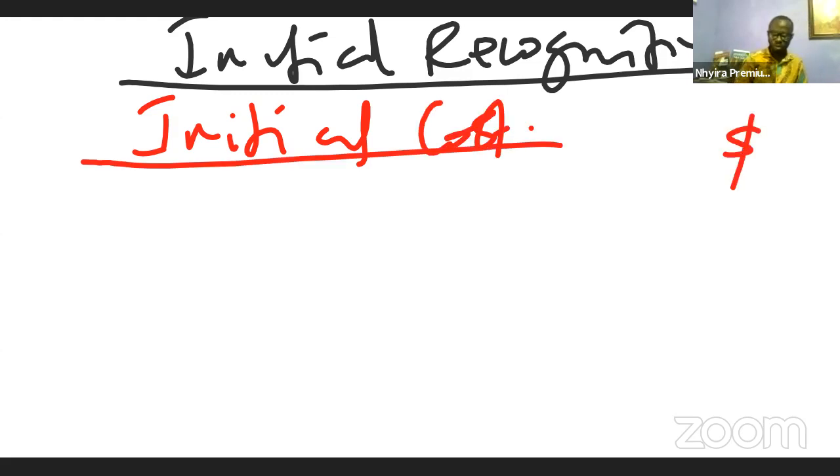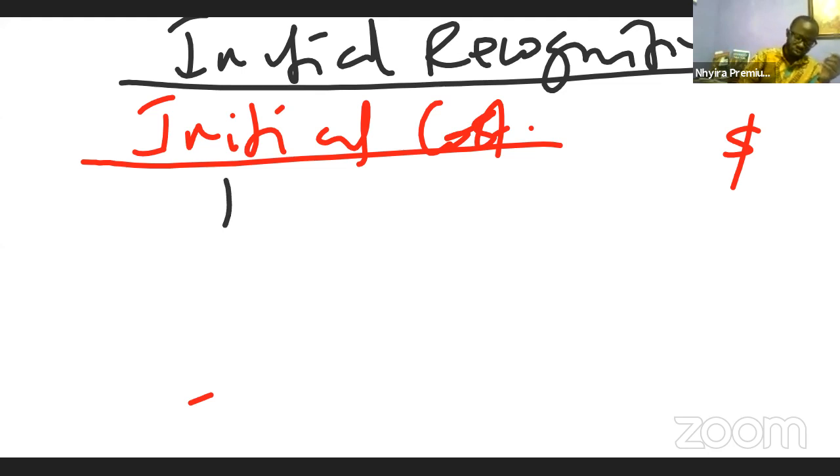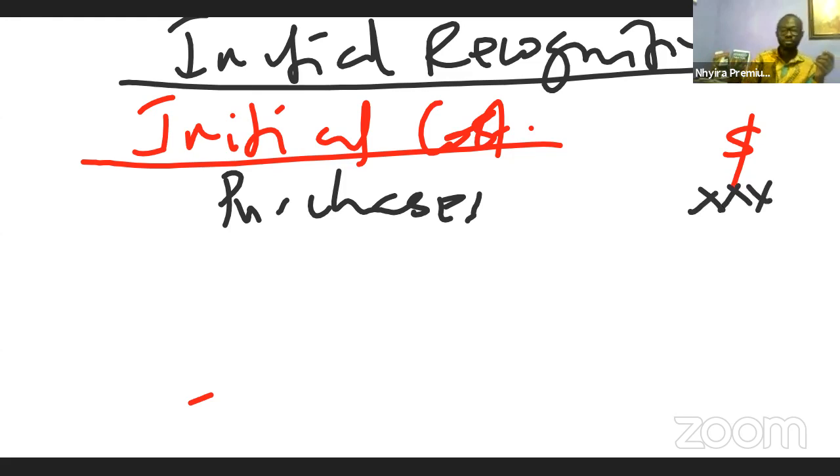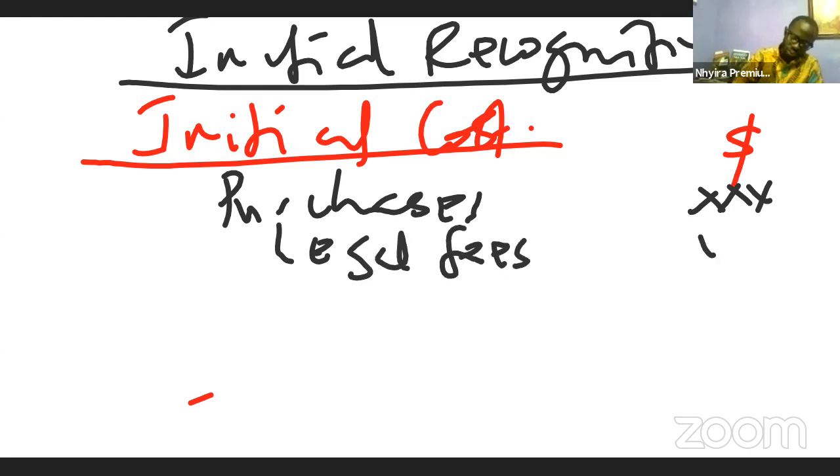So for pro forma purposes, if we want to look at the issue in relation to the initial cost of the property, plant, and equipment, the standard states that number one, it should include the purchase price. How much did we buy it? That should be included. Then any other direct cost incurred in bringing the asset to its present location or condition must also be considered. Now, when we say any other cost incurred, we are talking about issues like maybe legal fees that we incurred in the acquisition of the asset.